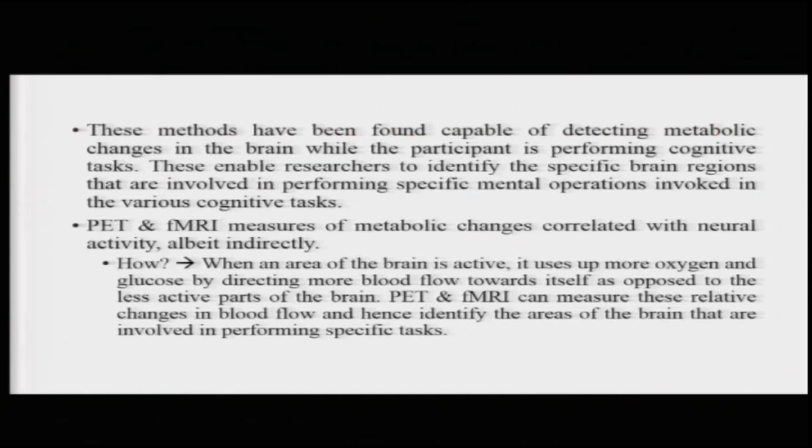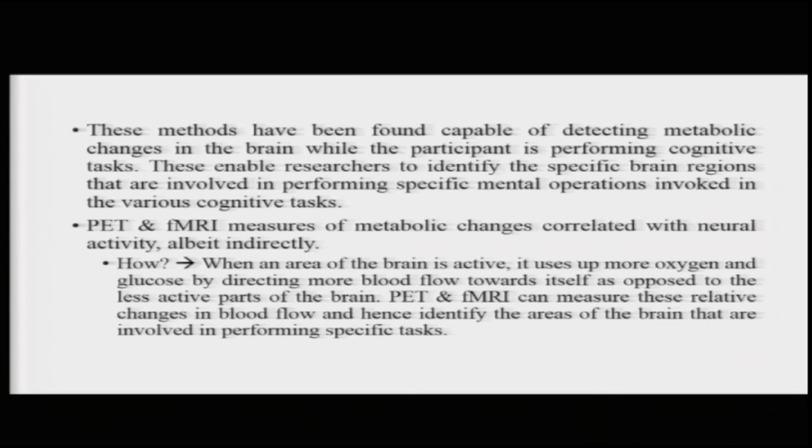Now, these methods have been found capable of detecting metabolic changes in the brain while the participant is actually performing cognitive tasks. These changes enable the researchers to identify specific brain regions that are involved in performing specific mental operations invoked in the various cognitive tasks that you ask them to do. The PET and fMRI measures of metabolic changes are then correlated with neural activity, albeit in a slightly indirect method.